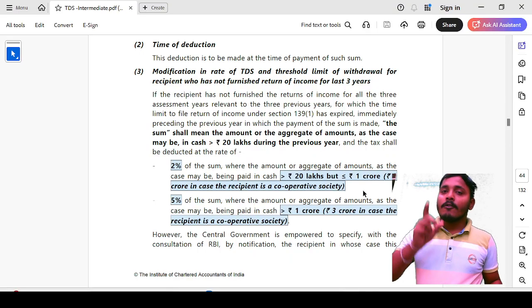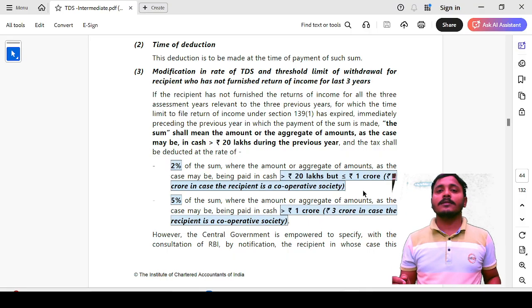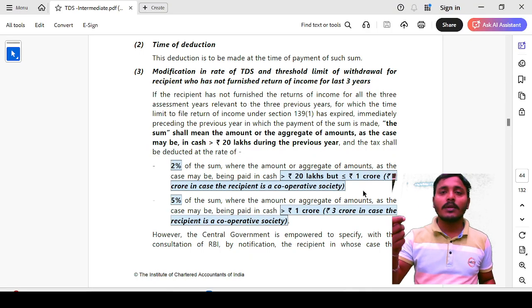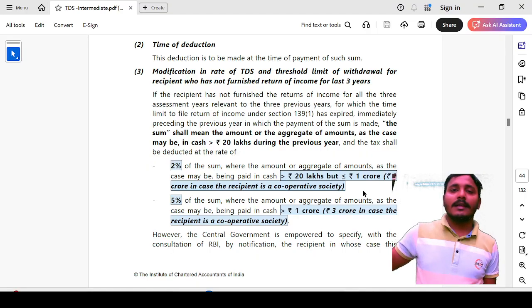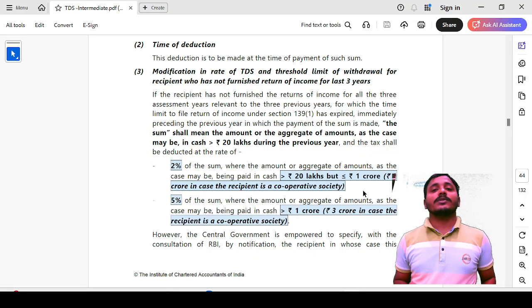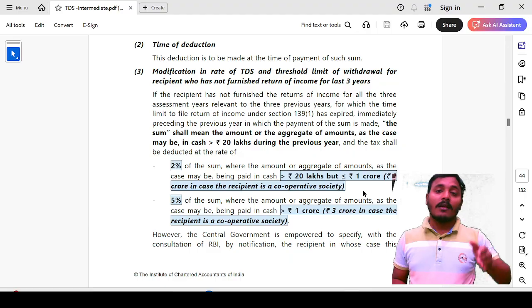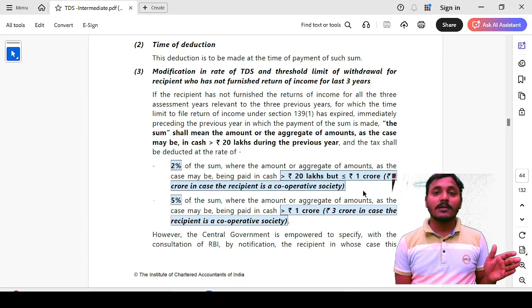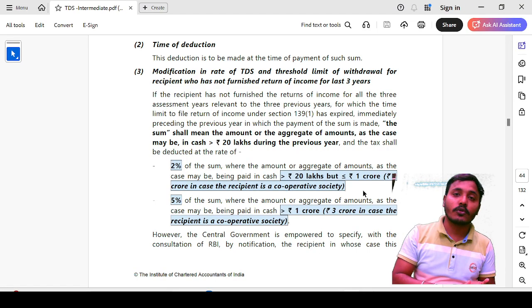If the person filed income tax return for the last 3 financial years, the limit applicable for this person is 1 crore. If the cash withdrawal exceeds 1 crore, then the 2% TDS rate is applicable. This is a general provision. There is no complication. Got it? Next, where the person has not filed income tax return for the last 3 financial years, the limit is changed. It comes down from 1 crore to 20 lakh rupees.